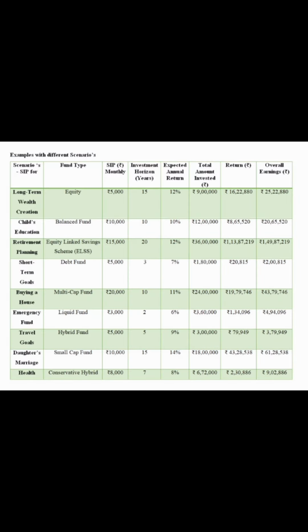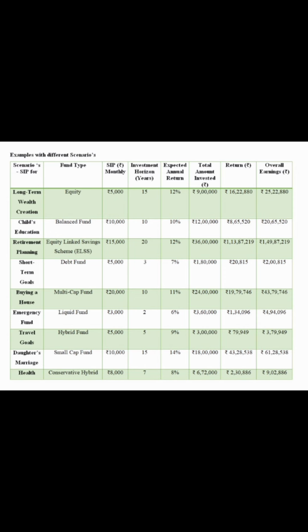Now let's see a few examples with different scenarios and the suitable fund type for a better understanding of SIPs. Scenario 1, long-term wealth creation. Then you can opt for the equity fund type with a monthly SIP of rupees 5,000 and the investment horizon is 15 years. The expected annual return is 12%. The total amount invested in this fund is rupees 9 lakh. The returns which the investor gets is rupees 16 lakhs 22,880. The overall earnings on the fund type of equity is rupees 25 lakhs 22,880.